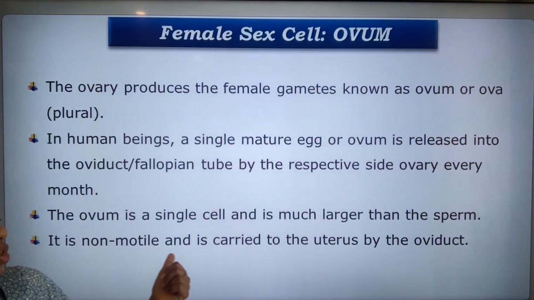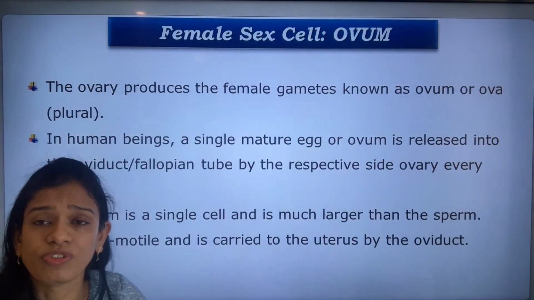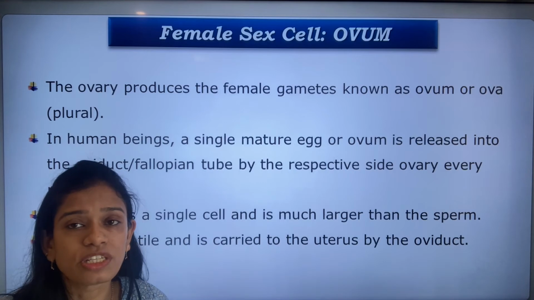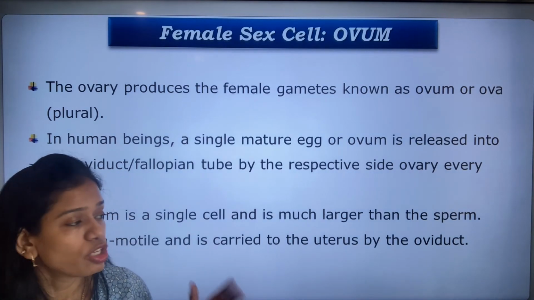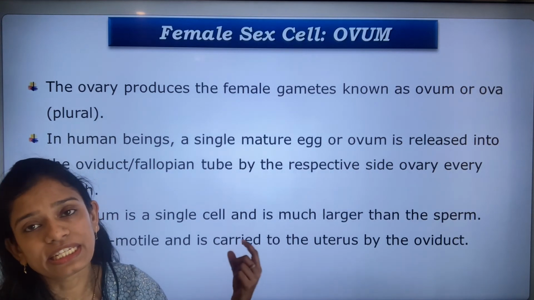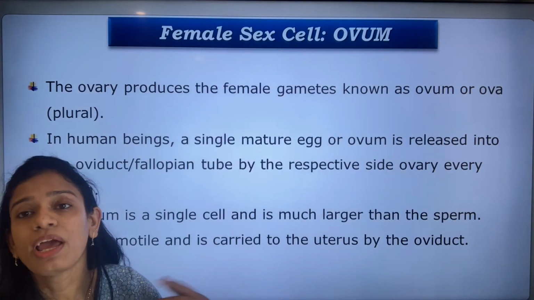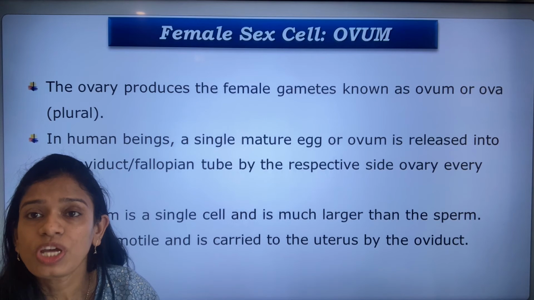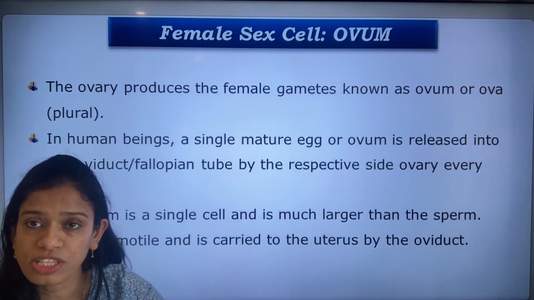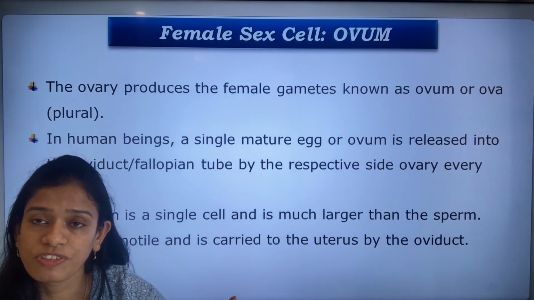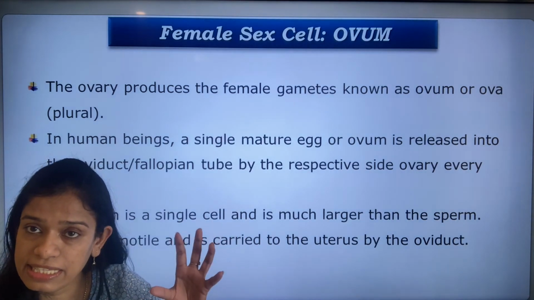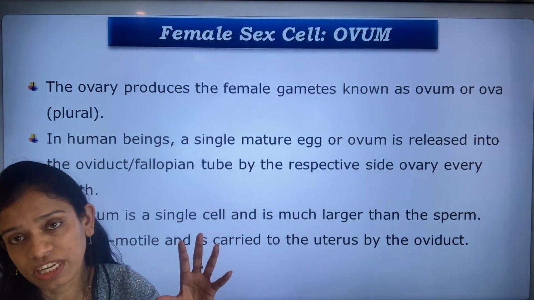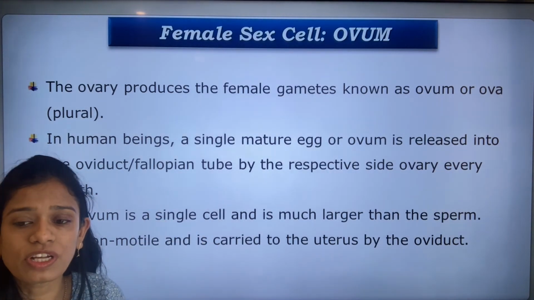This is non-motile and carried to the uterus by the oviduct. It does not move. It is non-motile. It does not move about like that of the sperm. So from the ovary, it is carried into the oviduct, because the fimbriae, I told you, they catch the ova and put it into the fallopian tube, and it stays there unless and until it gets fertilized by the sperm.